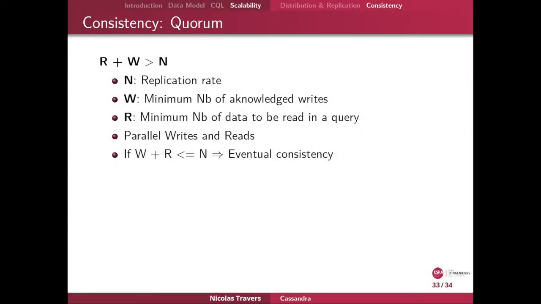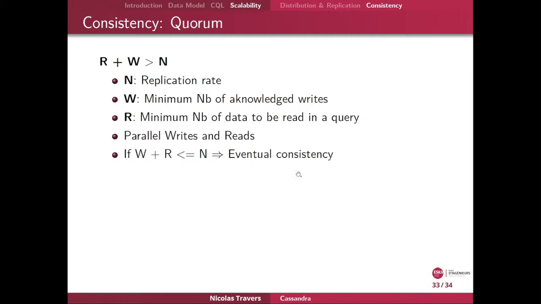What about consistency? In Cassandra, the quorum version of consistency has been proposed, in which we have a property that says that the number of reads, called R, plus the number of writes, called W, must be greater than the number of replicas. So if your replication factor is 3, the number of acknowledged writes and the number of reads that have to be done must be over 3. So the number of writes plus the number of reads must be higher than 3.